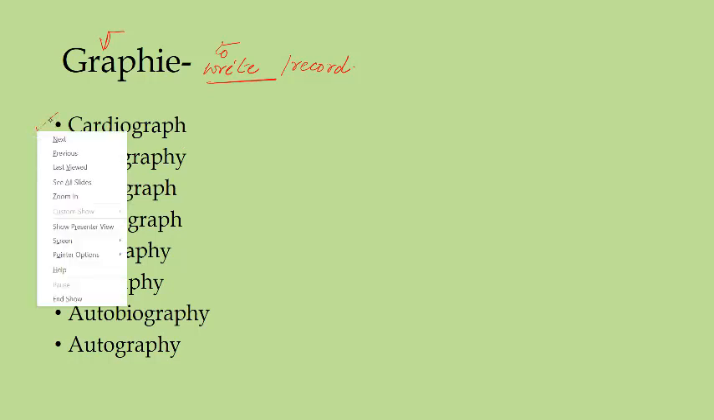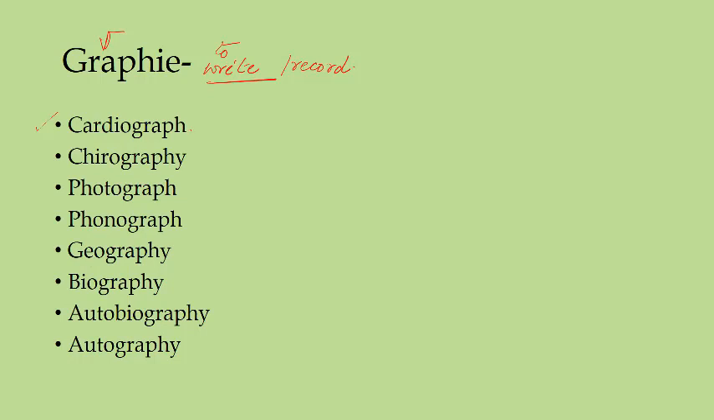Okay, we come back to our root graphy or graphene, that is to write, or to record also, because writing is a form of record. Now you can recall these words, remember these words: cardiograph, the instrument which is recording heartbeat. Chirography is the writing and choreography is the record of dancing pattern.